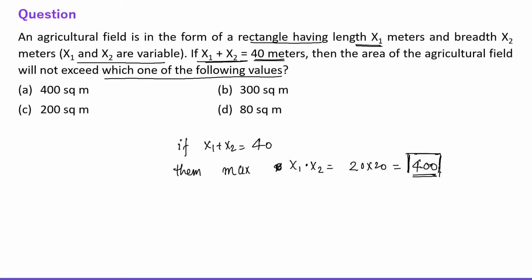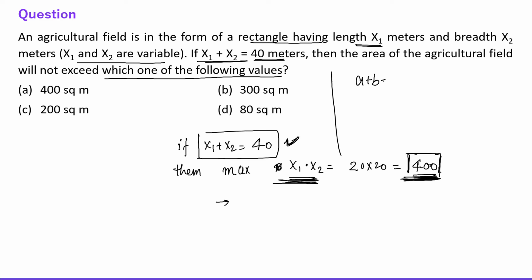See, the thing is, for the given sum, if we need to maximize the product, then both values have to be equal. I repeat, for the given sum, if we need to maximize the product, then both values have to be equal. For example, the sum of two numbers is, let's say, 10.